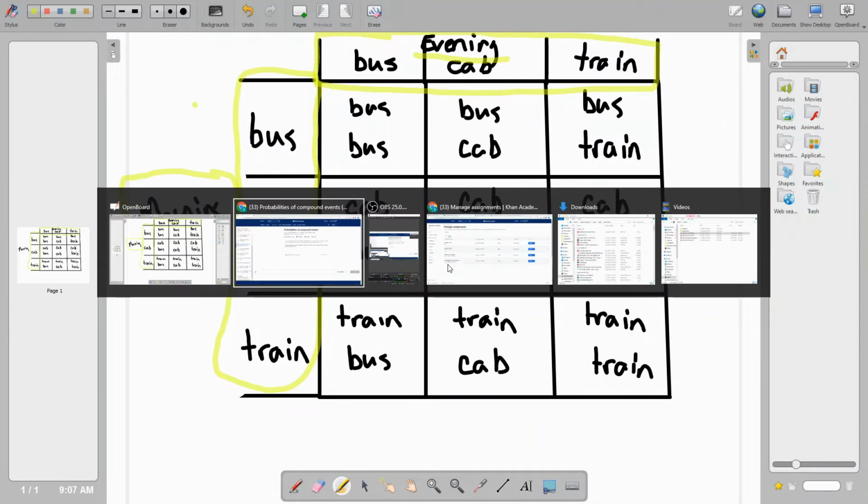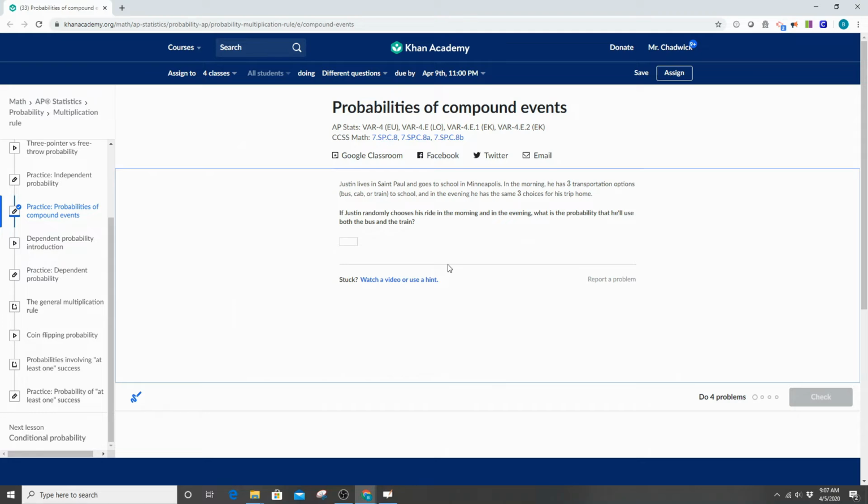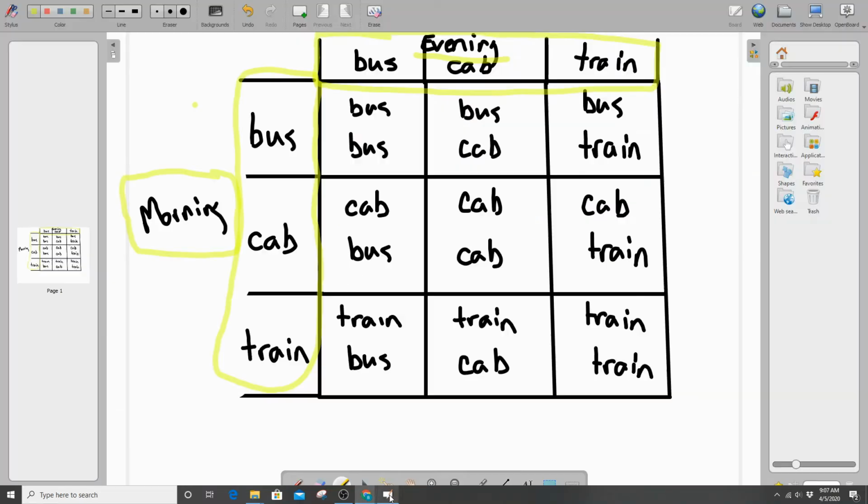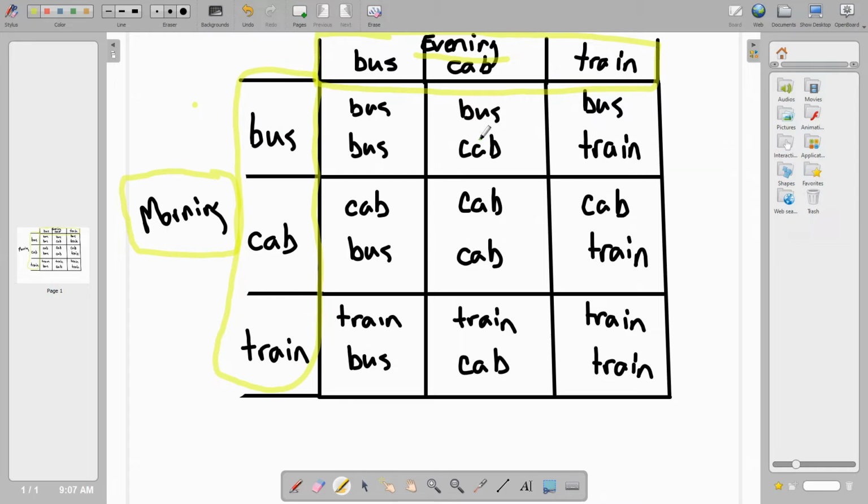So let's look at our question again. It says that if he randomly picks, what's the probability that he'll use both the bus and the train? And so we're just going to look at one of these boxes that has the bus and the train, and we have one right here. And looking again, and there it is. Now, if I read the question correctly, these should be your 2 answers. So how many outcomes does he have, whether he rides the bus or the train? And so we have 2 outcomes.